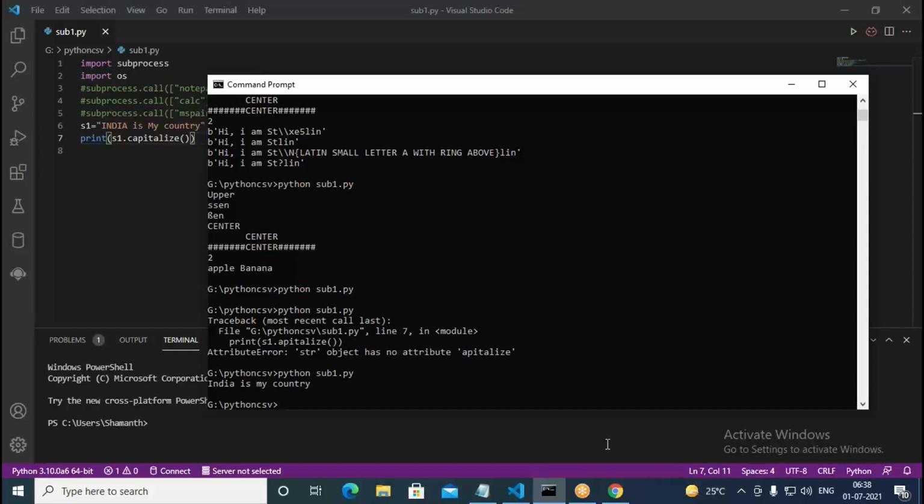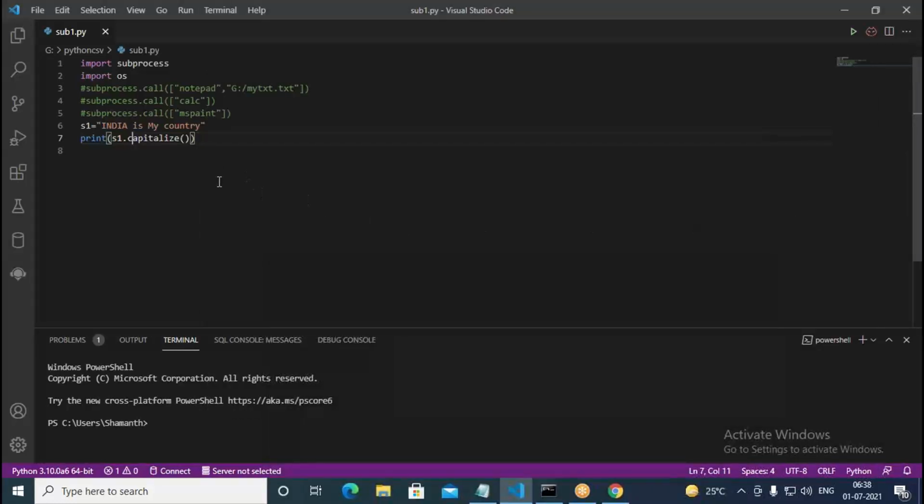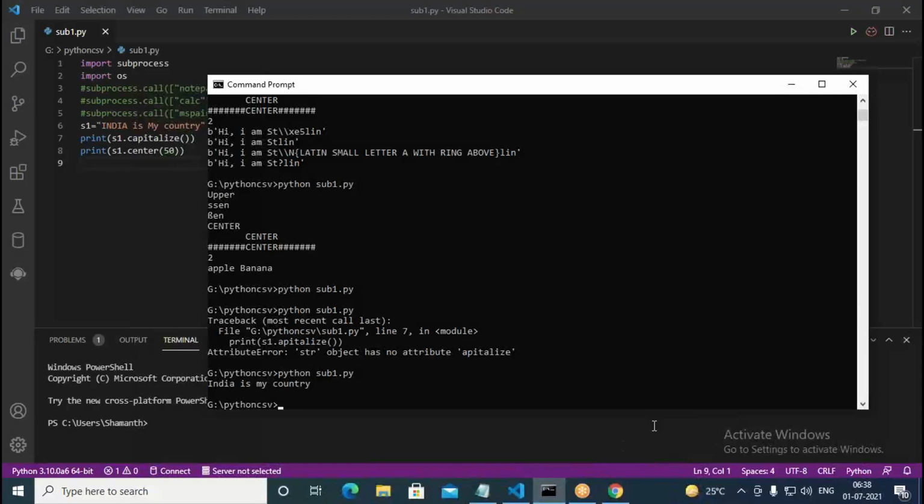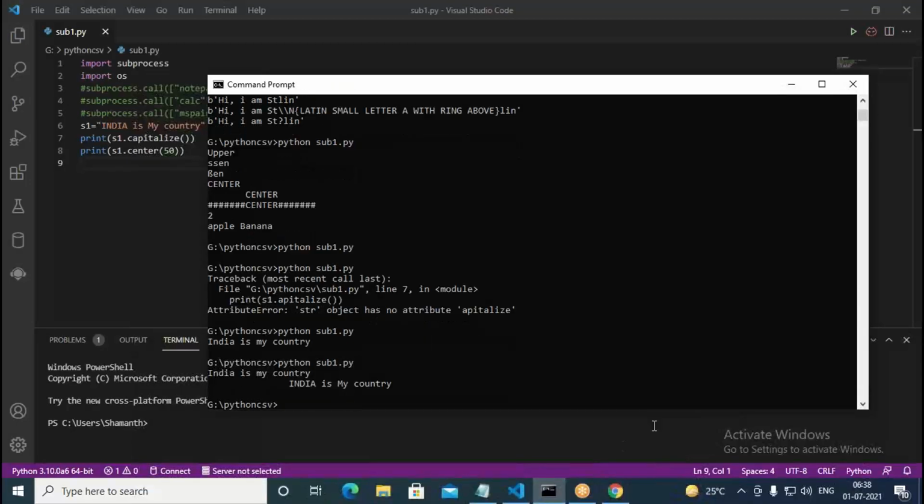Okay. So similarly, we have one function called the center function. Using the center function, we can center the given string. Now we have the same S here. What I do is print S1 dot center. In this, I can put some 50 characters. When I go with 50 characters, how is it going to be printed? See, it is moving into the center of the screen.